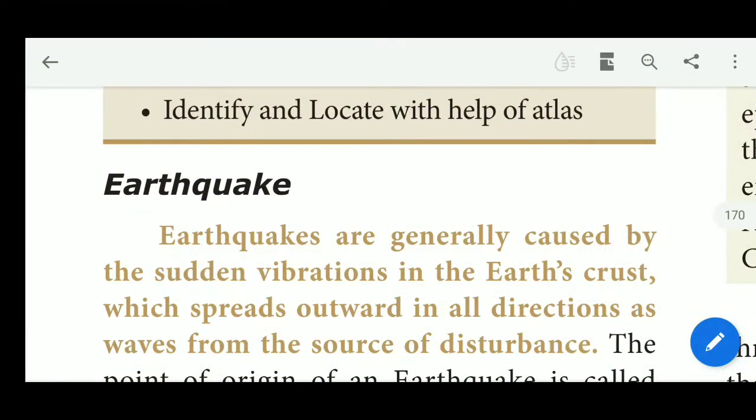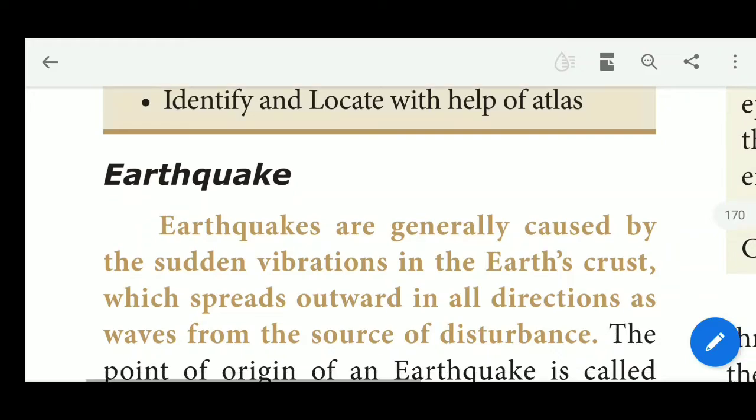First thing, we are going to discuss the earthquake. So what is an earthquake? The shaking or trembling of the earth crust is called an earthquake. So an earthquake is a sudden movement occurring in the interior of the earth. Earthquakes are generally caused by sudden vibration in the earth crust, which spreads outward in all directions as waves from the source of disturbance.